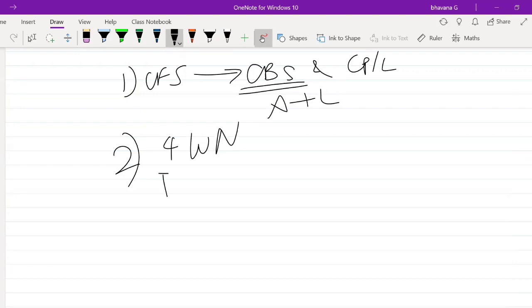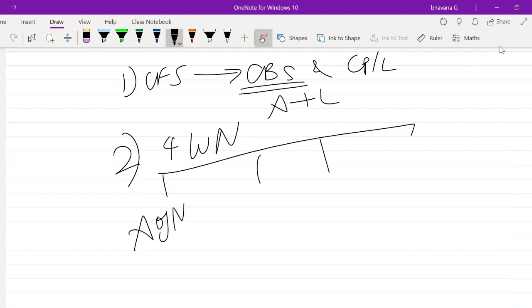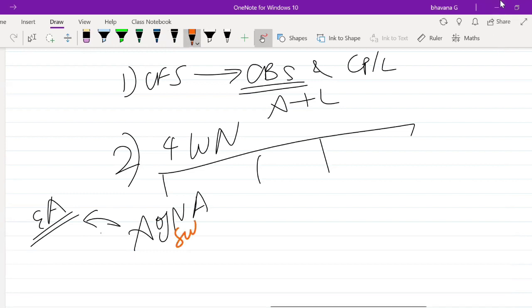The second thing we did was see our 4 working notes. The first working note was analysis of net assets, which we did using the equity approach. It was the analysis of net assets of subsidiary companies: equity share capital, general reserve and P&L. We split it into 2, one as pre-acquisition and the other as post-acquisition.